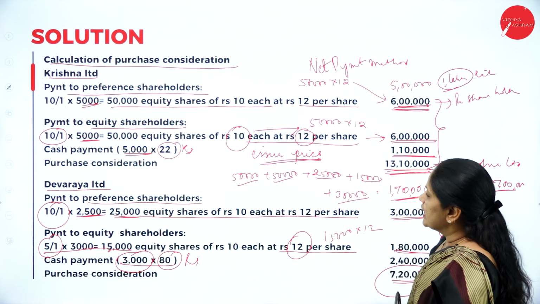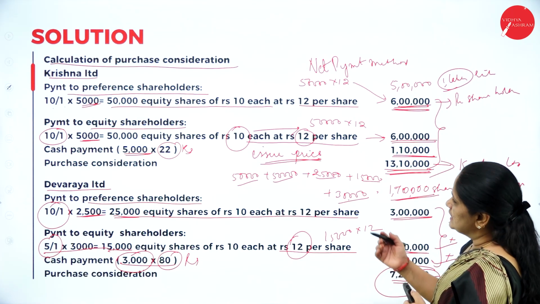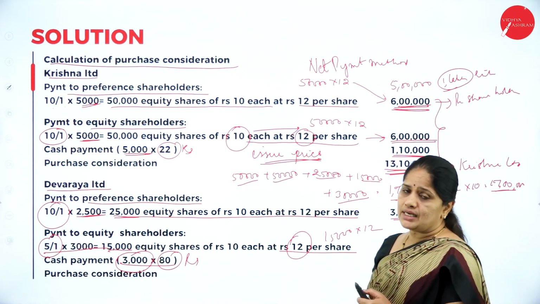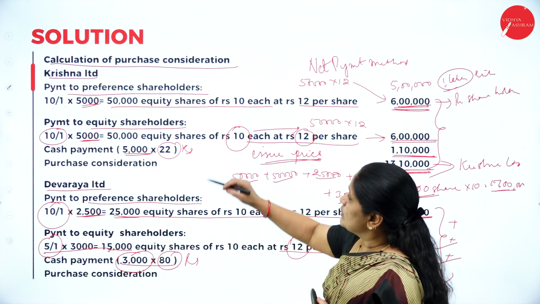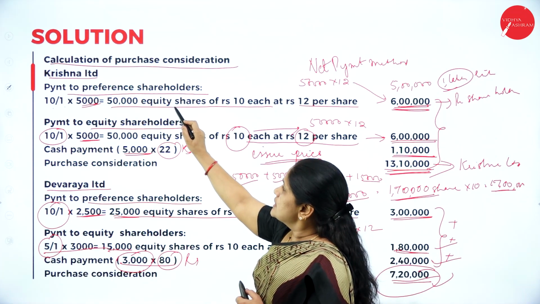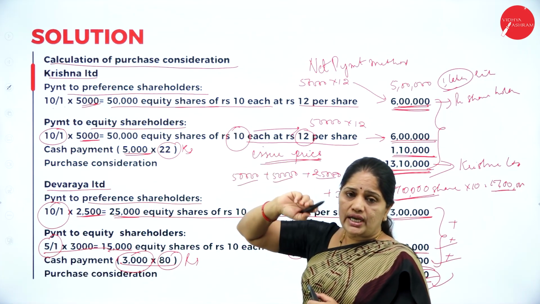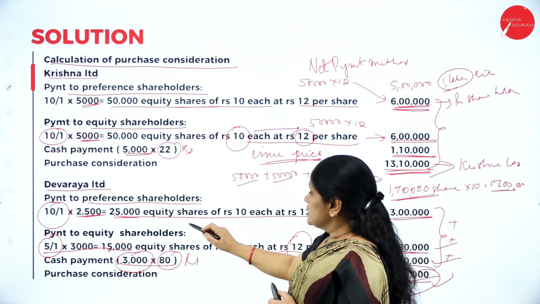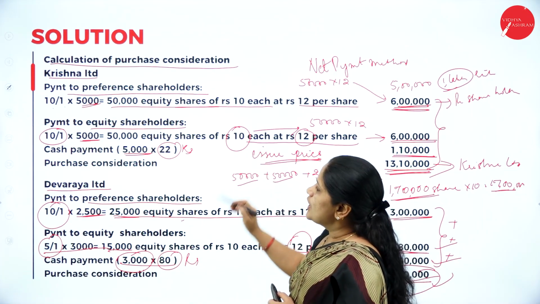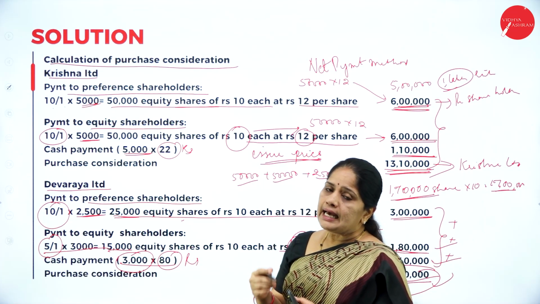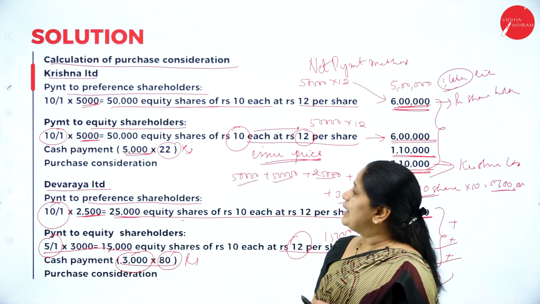In this way, we have to calculate the purchase consideration and also the balance sheet. When you are preparing the balance sheet, you should be careful about the number of shares. These are the shares issued to the shareholders of Krishna Limited. This is the shares issued to shareholders of Devaraya Limited. All this you have to take into consideration and then prepare the opening balance sheet.